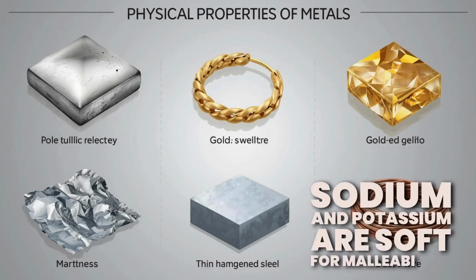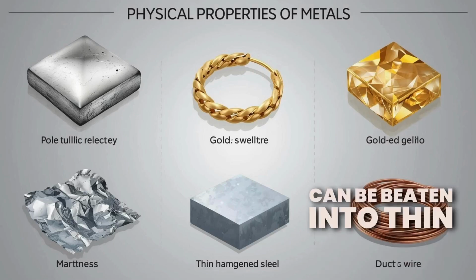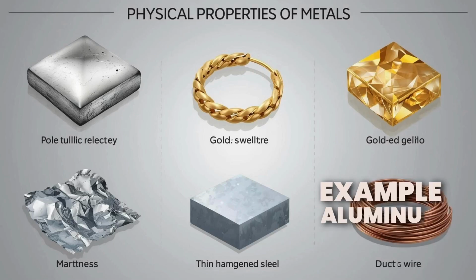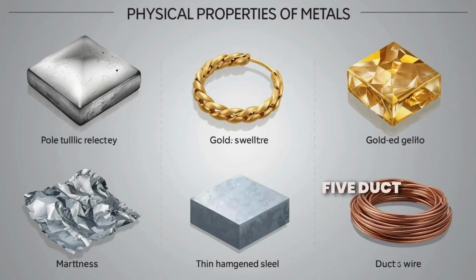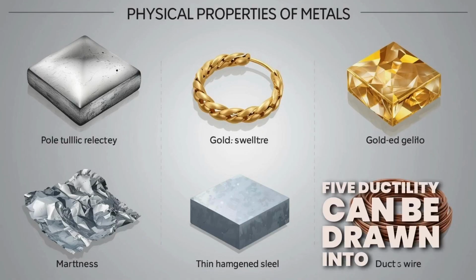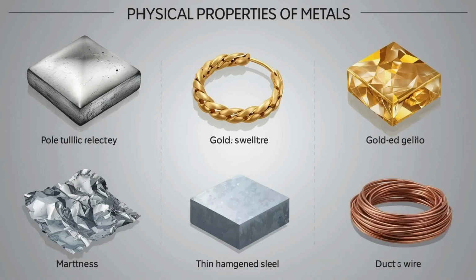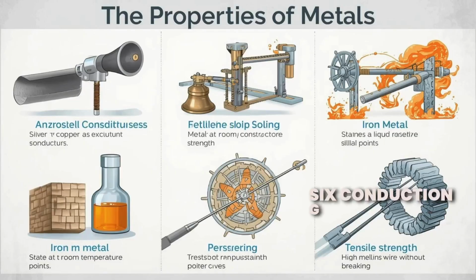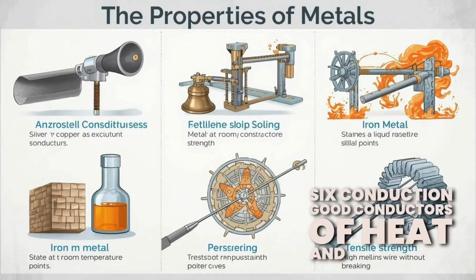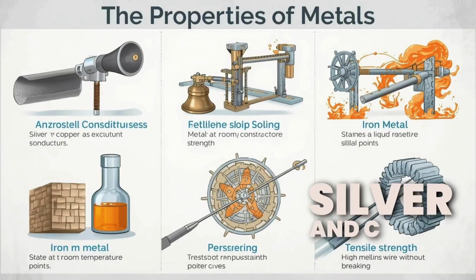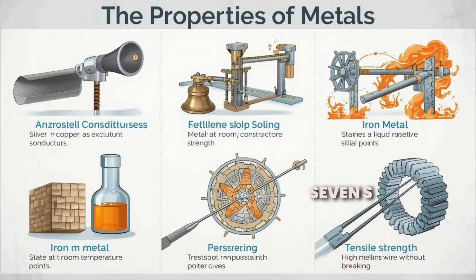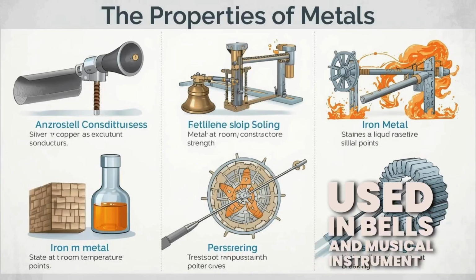4. Malleability. Can be beaten into thin sheets, example, aluminium foil. 5. Ductility. Can be drawn into wires, example, copper, aluminium. 6. Conduction. Good conductors of heat and electricity, silver and copper are best. 7. Sonorous. Produce ringing sound when struck, used in bells and musical instruments.